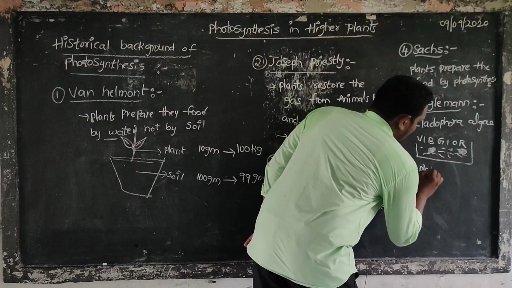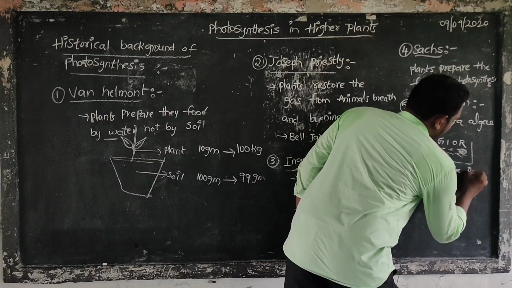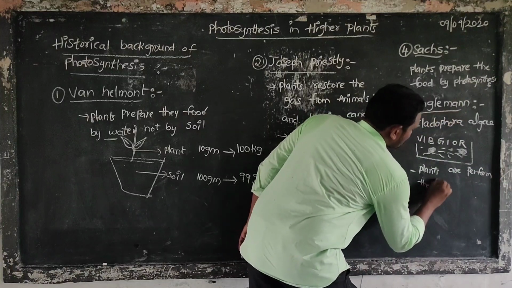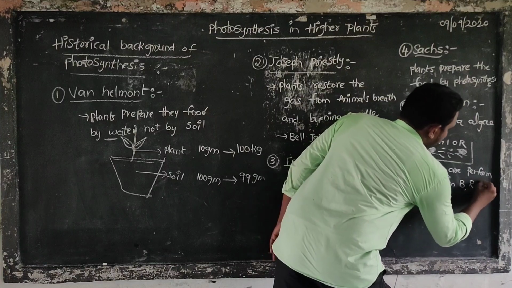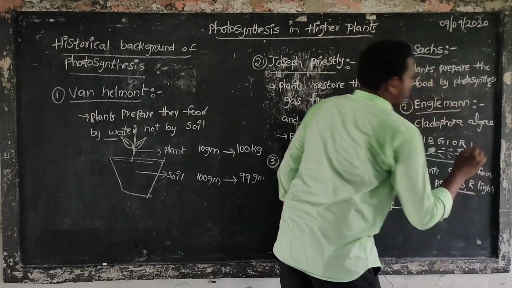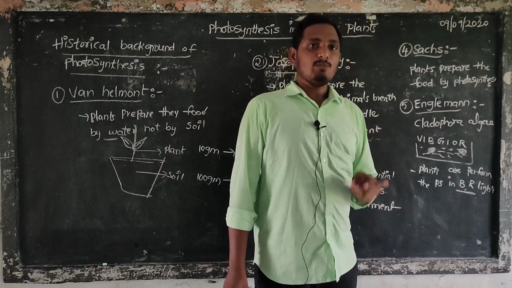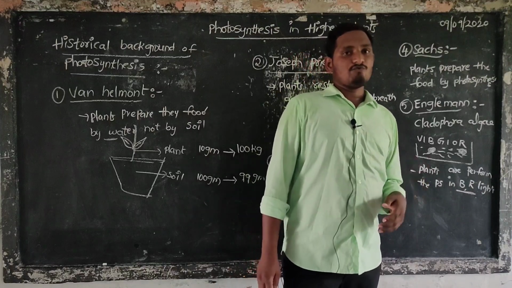So plants perform photosynthesis in blue and red lights. These blue and red lights are the particular wavelengths which are suitable for plants to prepare their own food.